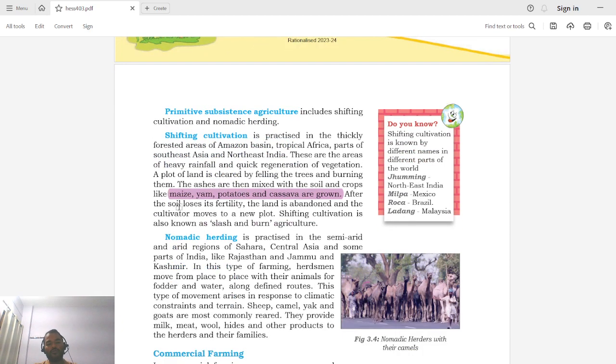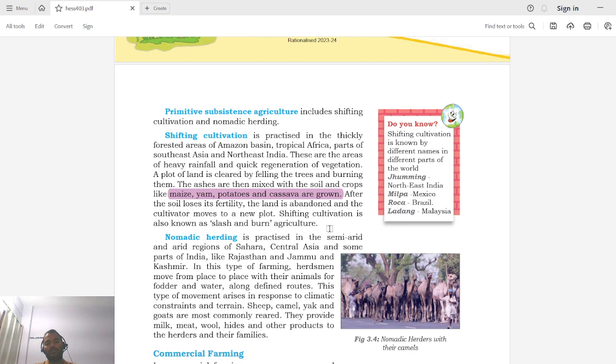After the soil loses its fertility, the land is abandoned and the cultivator moves to the next plot. So when the land loses its fertility, the producer will move to the next plot. Shifting cultivation is also known as slash and burn agriculture.